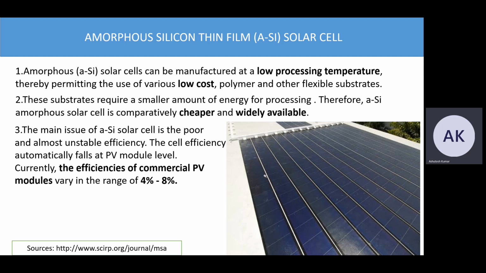The main issue of a silicon solar cell is the poor and almost unstable efficiency. The cell efficiency automatically falls at a PV module level. So currently the efficiency of the commercial PV modules is in the range of 4 to 8%. So it is unstable.